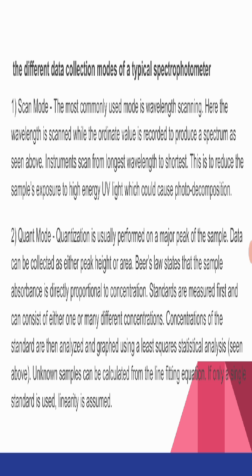Quantitation is usually performed on a major peak of the sample. Data can be collected as either peak height or area. Beer-Lambert's law states that the sample absorbance is directly proportional to the concentration. Standards are measured first and can consist of either one or many different concentrations. The standards are then analyzed and graphed using a least squares statistical analysis. An unknown sample can be calculated from the line fitting equation. If only a single standard is used, linearity is assumed.